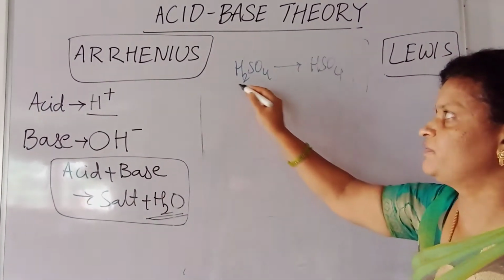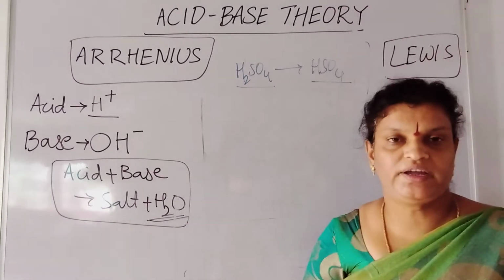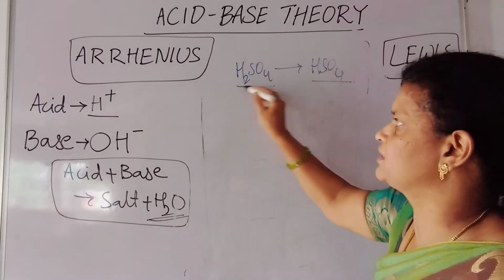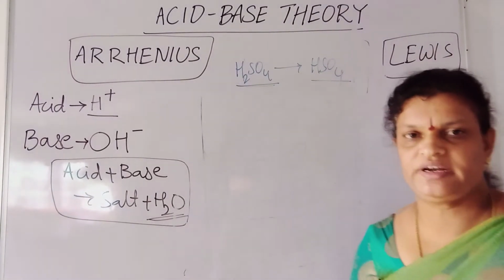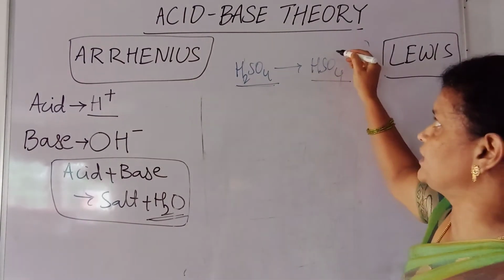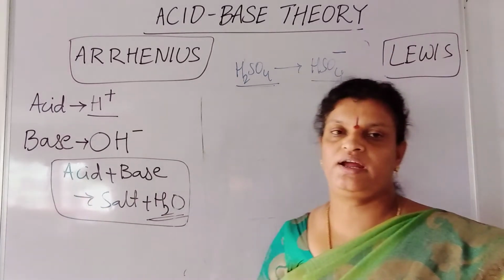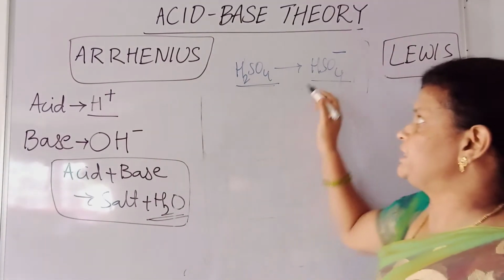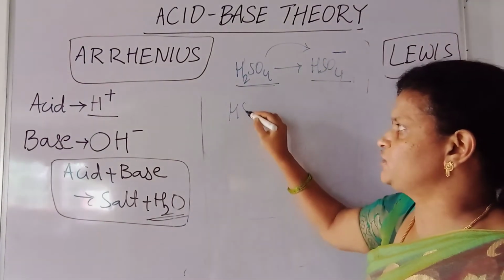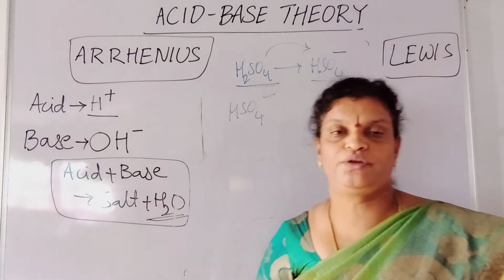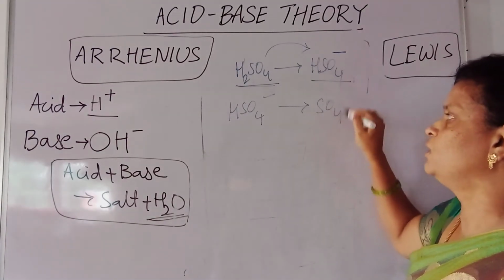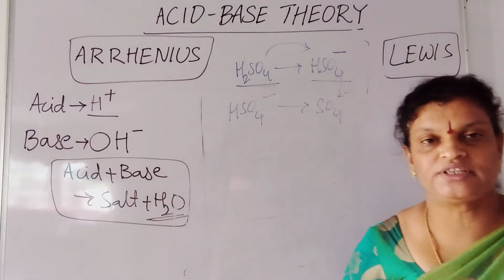Like this we have some substances which we can give as examples for conjugate acid base. Now let me take sulfuric acid. If sulfuric acid is identified as an acid, because it is able to produce an H plus ion, then after releasing H plus ion it becomes HSO4 minus, hydrogen sulfate or bisulfate ion. So bisulfate is the conjugate base for sulfuric acid. Then if I observe HSO4 minus as an acid, because this is also producing H plus ion and SO4 2 minus, then what is its conjugate base? SO4 2 minus becomes the conjugate base.